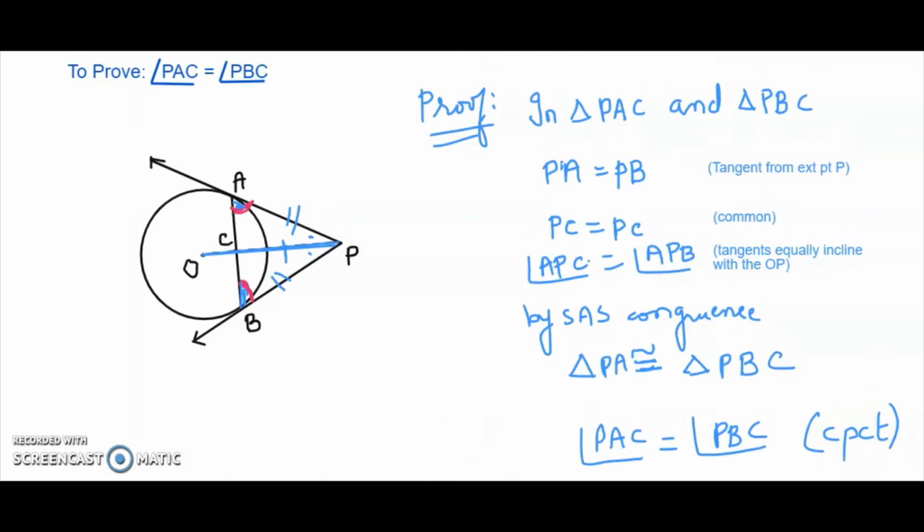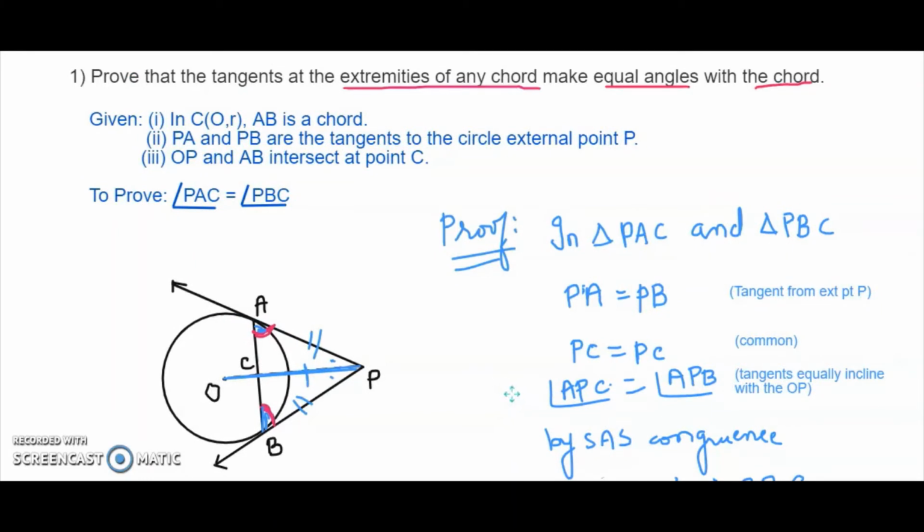Again, what did we do? We took the two triangles PAC and PBC, wherein we are taking the first condition, PA equals PB, because they are tangents from the same external point. PC equals PC because it's common, and angle APC equals angle BPC because the tangents are equally inclined with the line segment OP. So by SAS congruency, we have proved triangle PAC is congruent to PBC. Thus, the corresponding parts of the triangles are also congruent. So we could say that angle PAC is equal to angle PBC. Thus, the tangents at the extremities of the chord make equal angles with the chord.